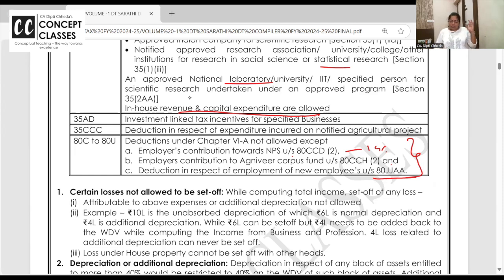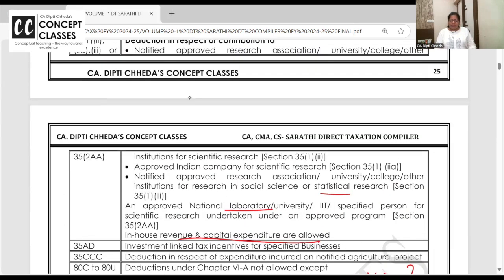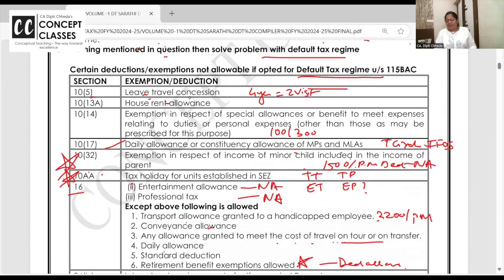go somewhere. So which 3 deductions will be allowed in the default tax regime? 80CCD2, employer's contribution to NPS. That's maximum allowed 14% of basic and DA. Employer's contribution to Agniveer Corpus, 80CCH2, 80CCD2, and 80JJAA.